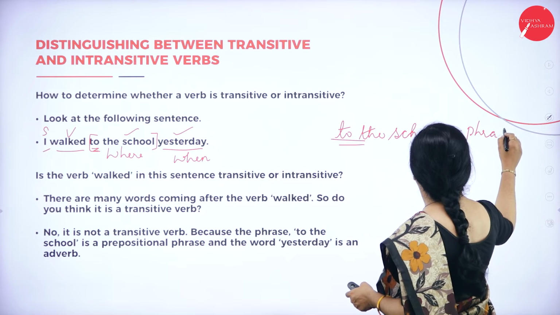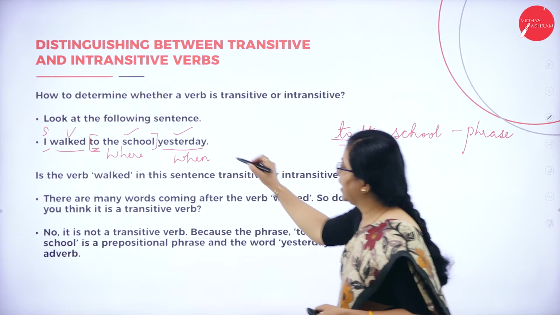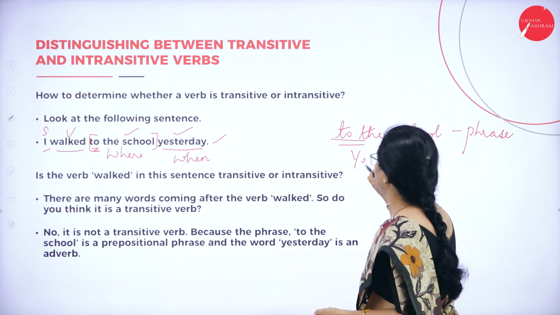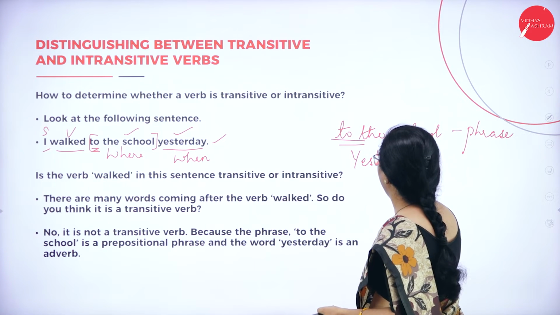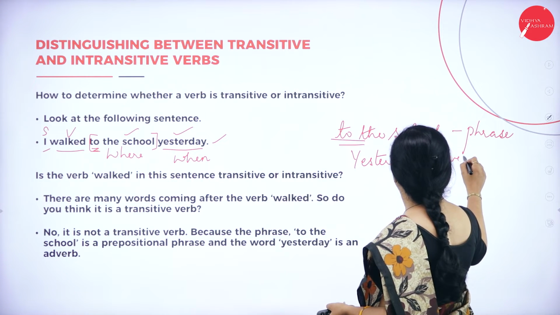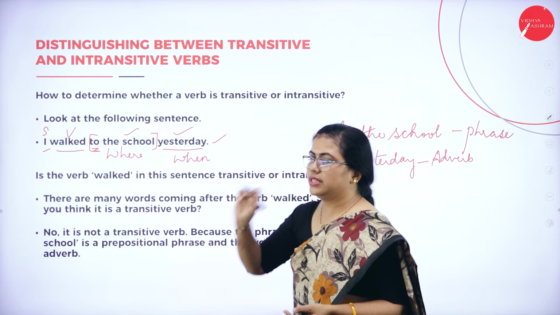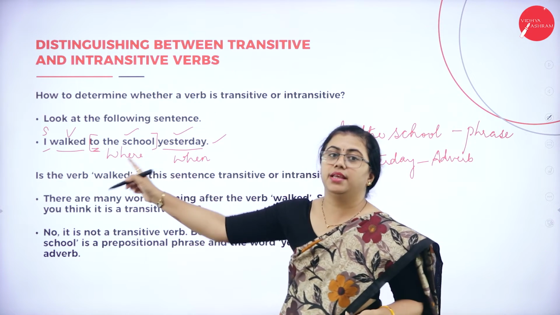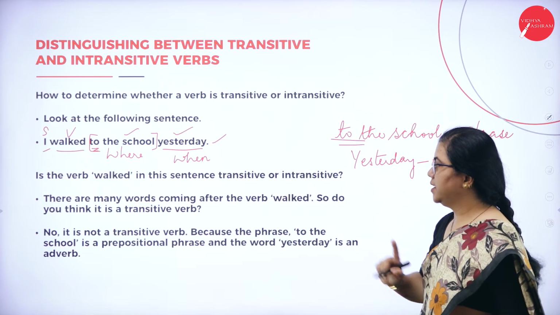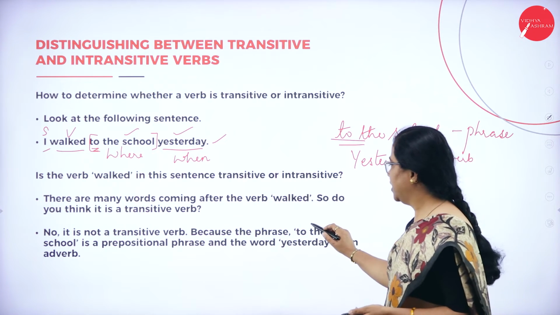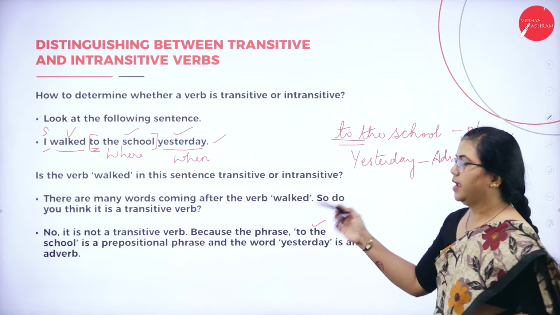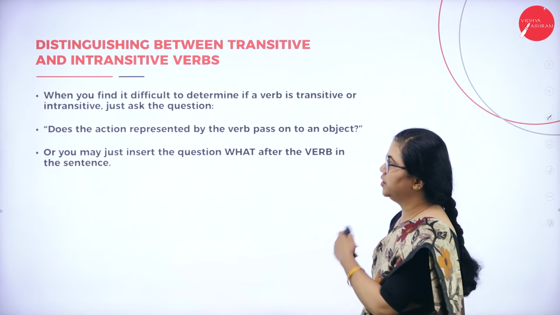It's a group of words that has no meaning. Again, yesterday is an adverb of time. Yesterday is an adverb, so it cannot be considered as an object. So there is no object in this sentence. Hence, walked is an intransitive verb. This has to be considered as intransitive because, as I said, "to the school" is a prepositional phrase and "yesterday" is an adverb. Fine. So let's go further now.